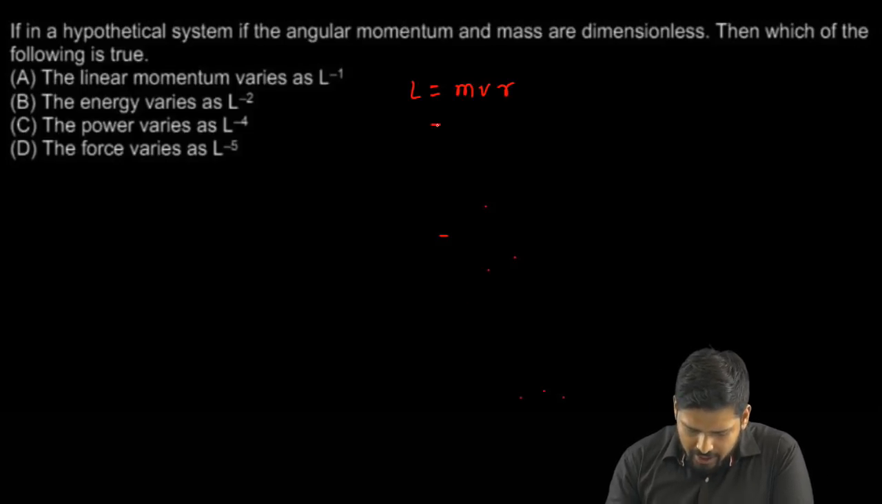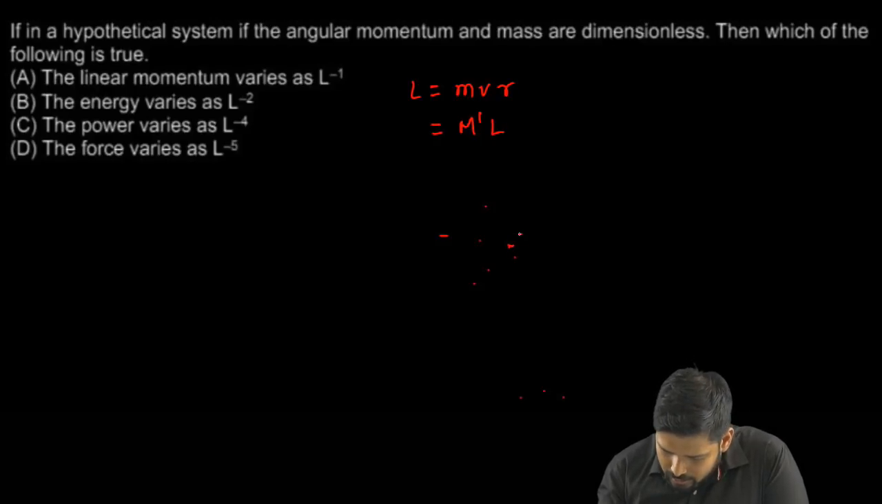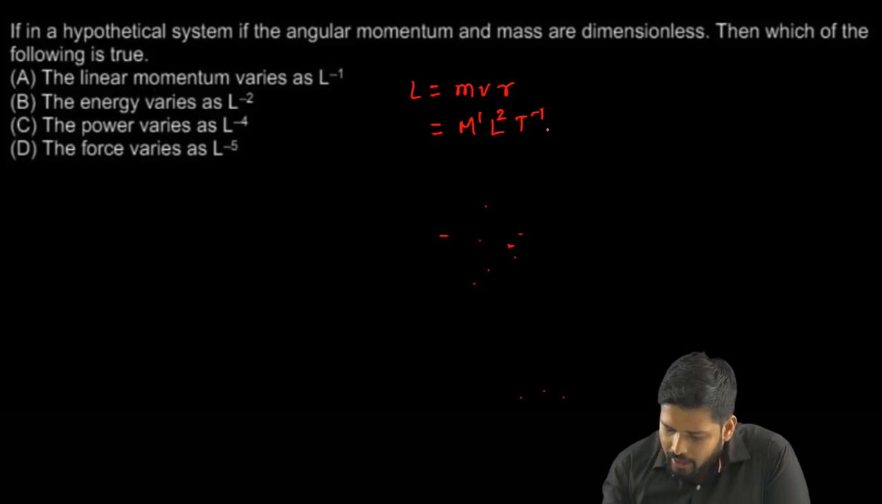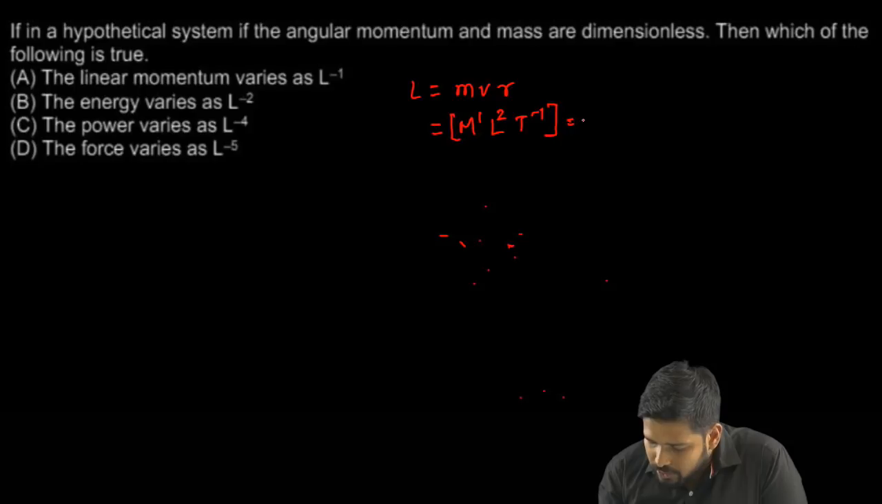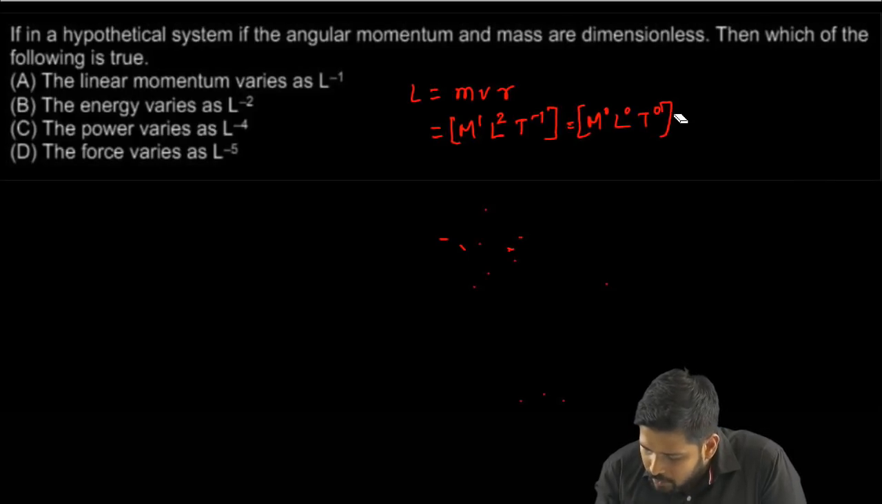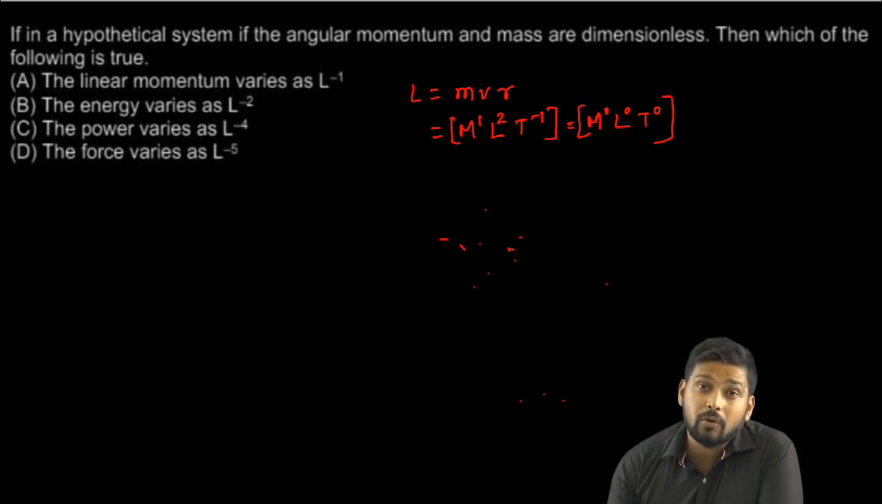So if L is equal to mvr, I can write it in terms of dimension as M to the power 1. This V is equal to L T to the power minus 1, so this will be equal to L² T to the power minus 1, and for r I have already taken 1 L. So this will be the dimension of my angular momentum, right? And it is told that it is supposed to be dimensionless, so this has to be M⁰ L⁰ T⁰, fine. So this has to be dimensionless.